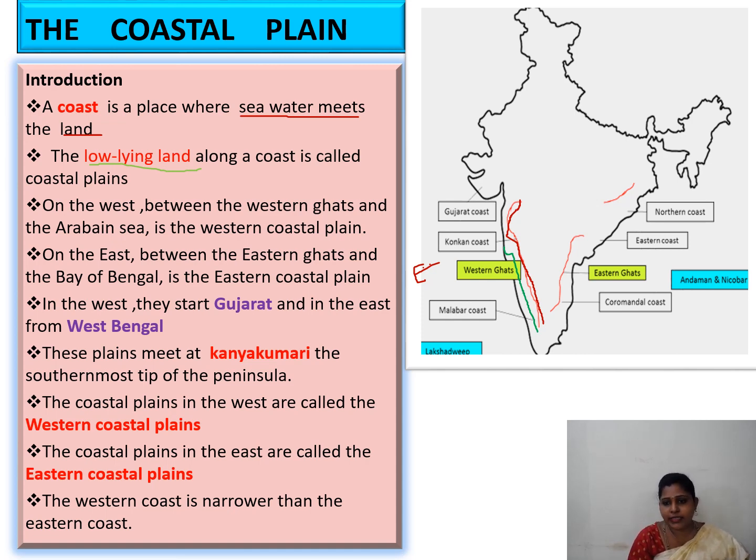Next, on the east, this side, this part is the east side. So on the east, here is the Eastern Ghats and here is the Bay of Bengal. Between the Eastern Ghats and the Bay of Bengal, we can see the Eastern Coastal Plain. This part is called the Eastern Coastal Plain.